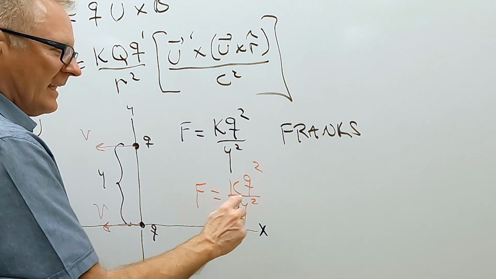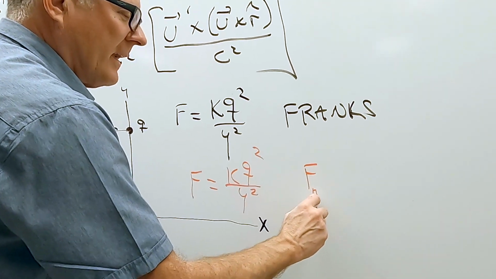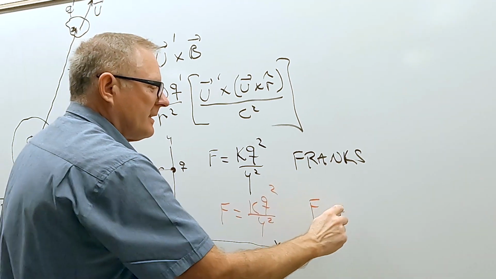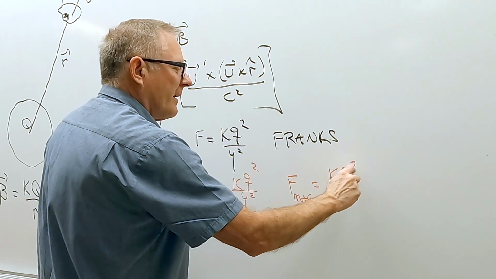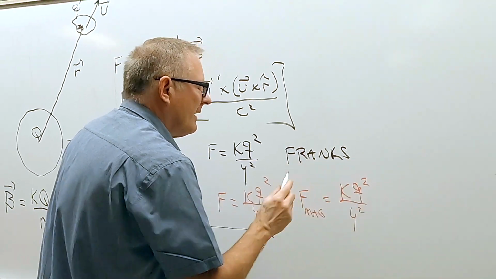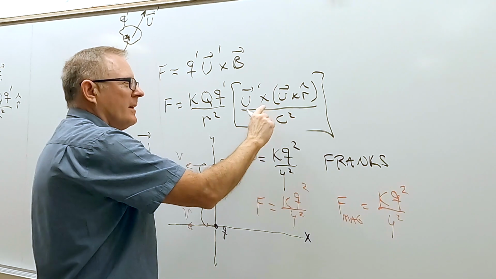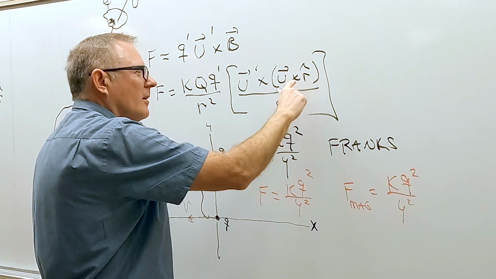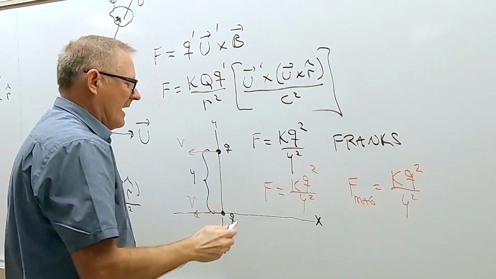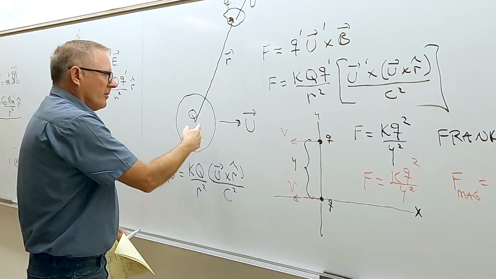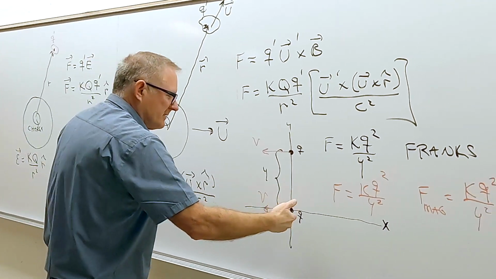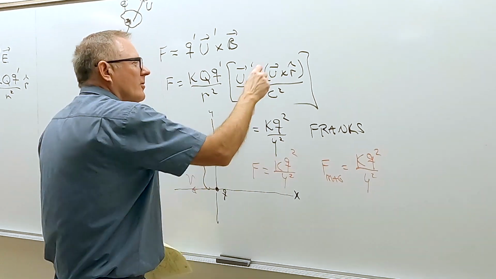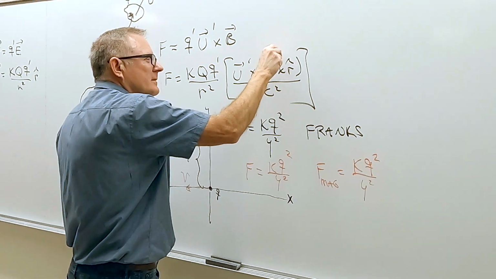So this is the electric, but the magnetic force, we would get all of this, KQ squared over Y squared, except we get this term right here. Now, what does this give me? First of all, what is U cross R hat? Well, that's this cross R hat. So it's this, and R hat is up. That's into the board. So the direction of this is into the board.